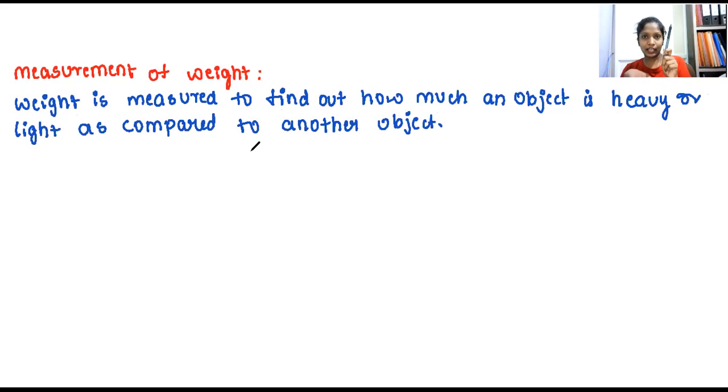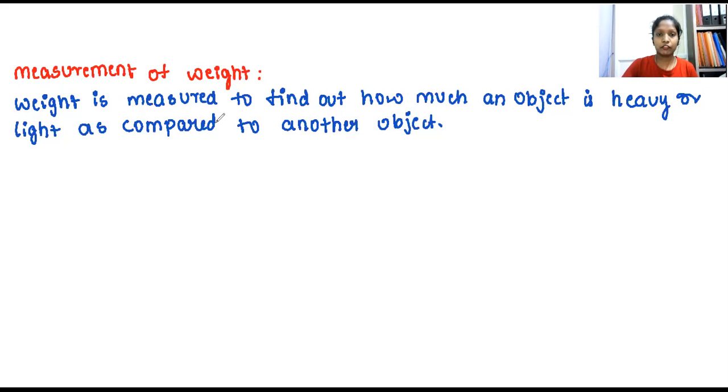Say for example, I have the pen in my hand, and in the other hand I have the scale. When I compare both the objects, the pen carries a heavy weight since it has the refill, the cap, everything. But the scale, since it is one thing, I can call a light object. But when I compare it to the pen, the pen is the heavy object. So this is how we measure the weight.